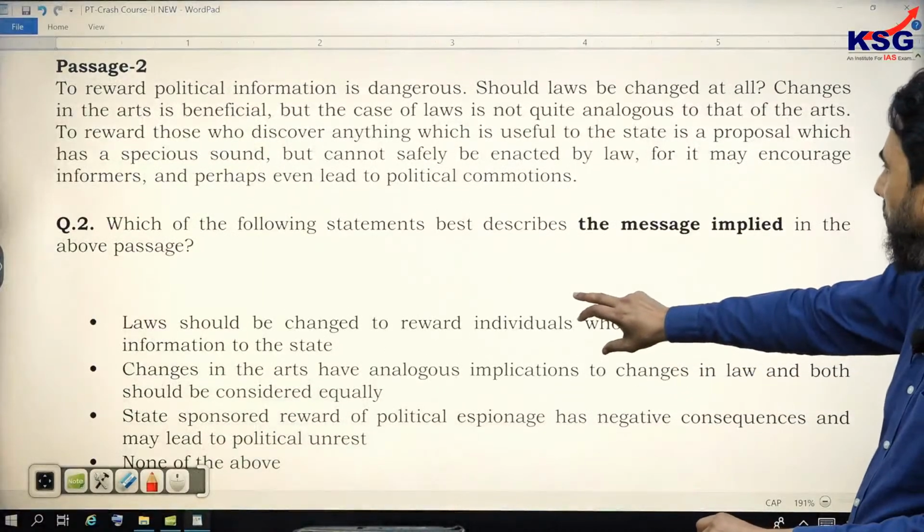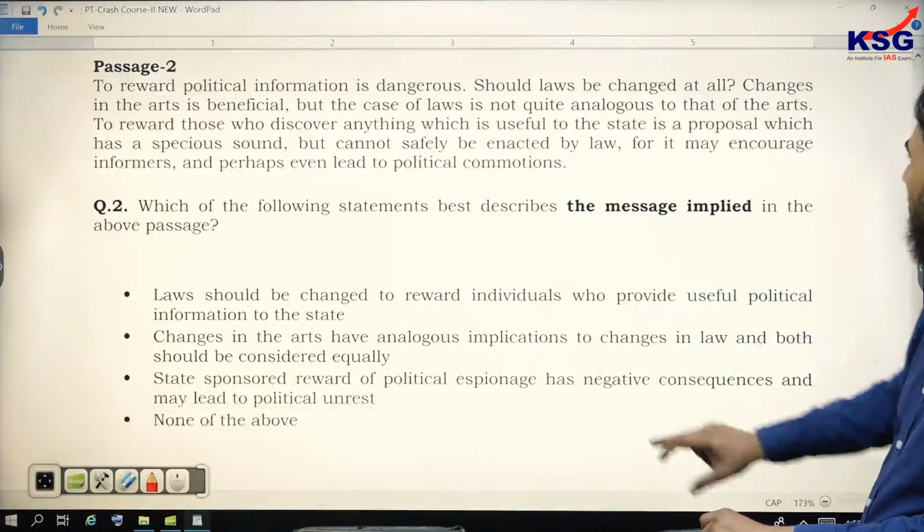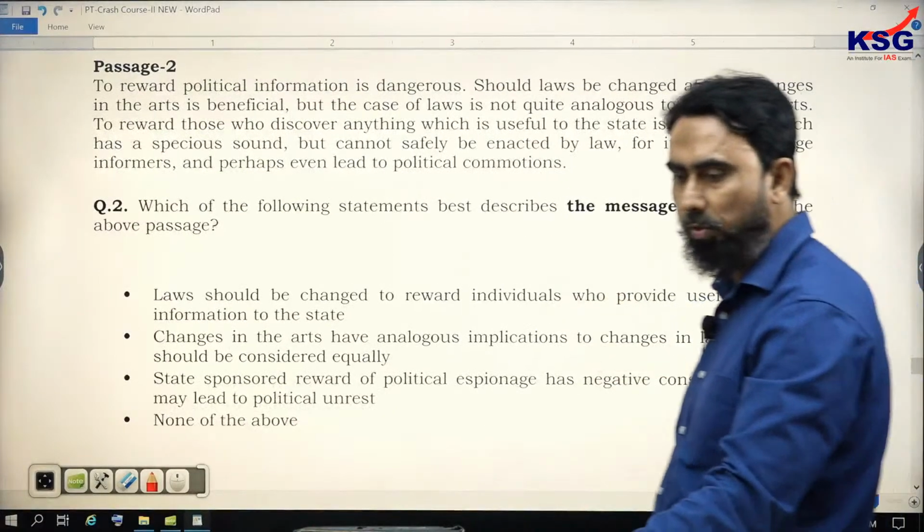This is passage number 2 on your screen. The question is again implied idea. Yeah, 1 minute you have to read it.